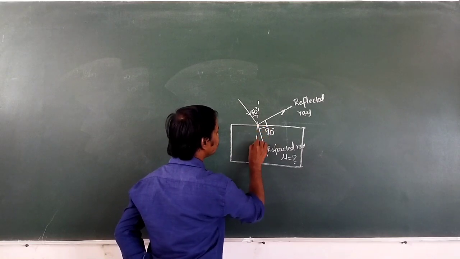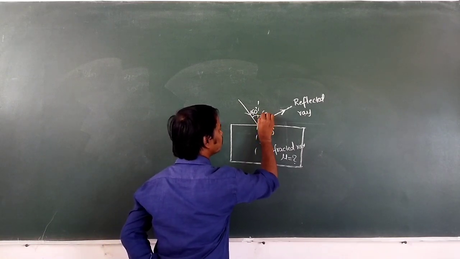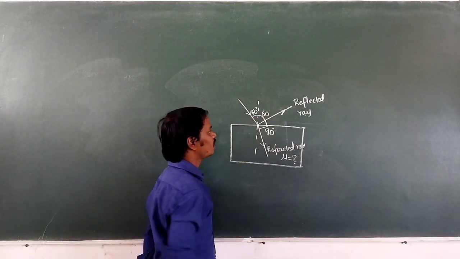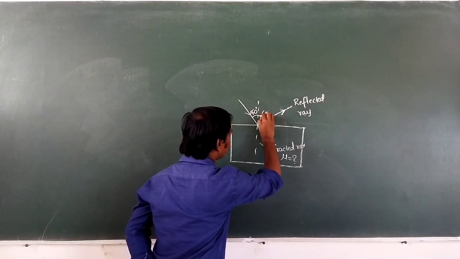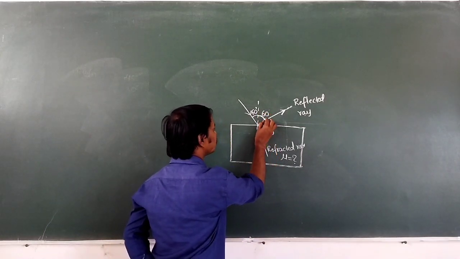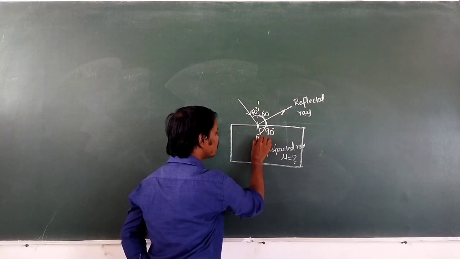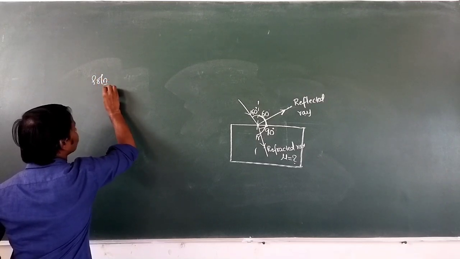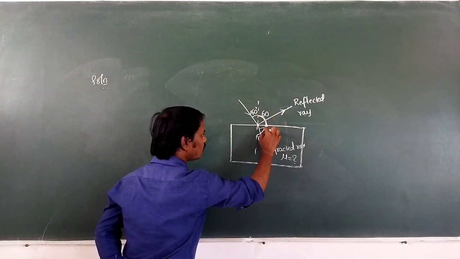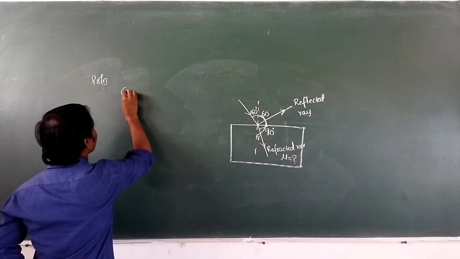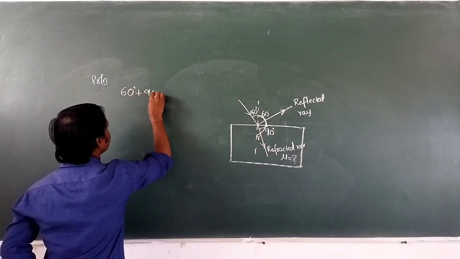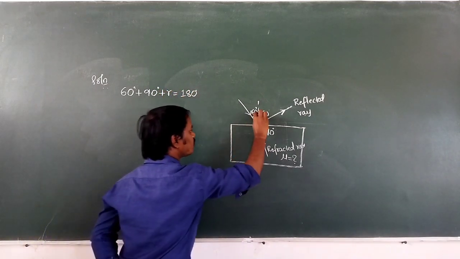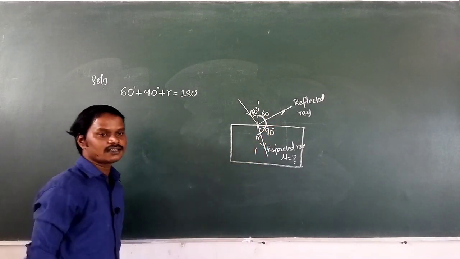What about this angle? This is 60 degree, because according to law of reflection of light, the angle of incidence is equal to angle of reflection. Then what is the total angle here? This is 180. So solution: 60 plus 90 plus R, where R is the angle of refraction, is equal to 180 degree. This is the total angle, 180 degree.